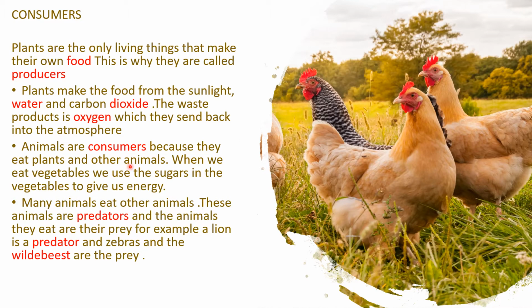Animals are the consumers because they eat plants and other animals. Plants are the producers because they make their own food, and the food chain starts with the plants, that are the primary producers. When we eat vegetables, we use the sugars in the vegetables to give us energy. Many animals eat other animals, and these animals are called predators. And the animals they eat are their prey. For example, a lion is a predator, and zebras and wildebeest are the prey.